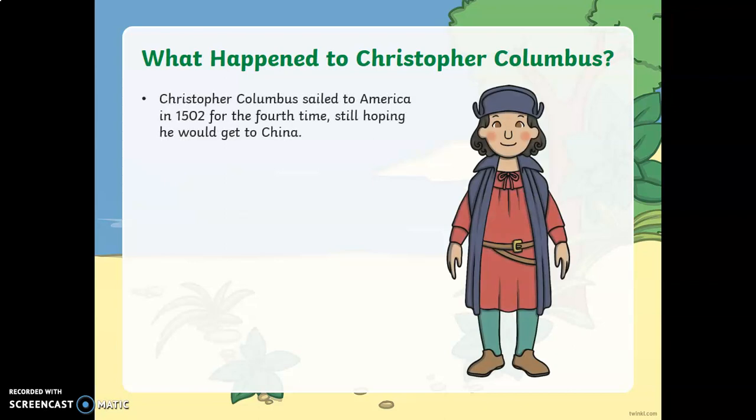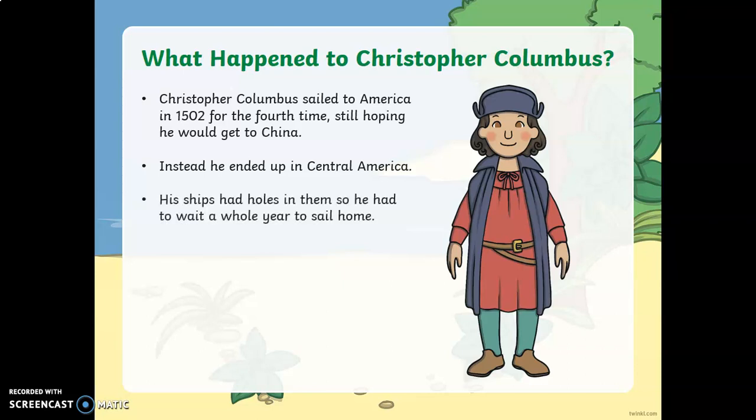Christopher Columbus sailed to America in 1502 for the 4th time, still hoping he would get to China. Instead, he ended up in Central America. Oh dear, his ships had holes in them, so he had to wait a whole year to sail home. And when he did get home, he was very, very ill, and he died in 1506. You will need that date for your fact file. Remember that, 1506. You might be able to work out how old he was when he died.